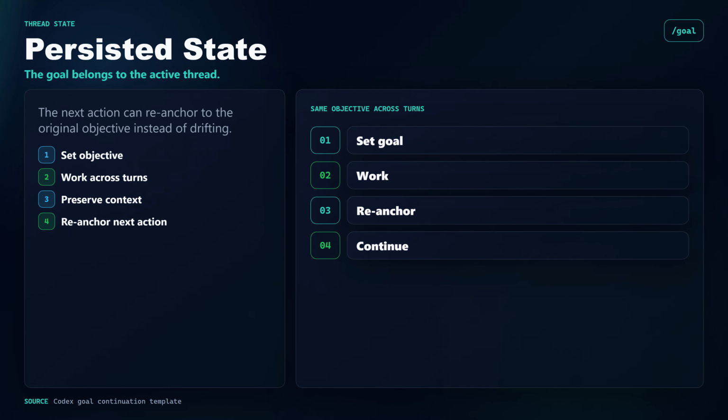The first big idea is persistence. A developer can set an objective like "finish the migration and keep tests green." After one turn, the agent should not need the human to restate what done means. The goal belongs to the active thread, so the runtime has a way to re-anchor the next action to the original objective instead of drifting through a long conversation.